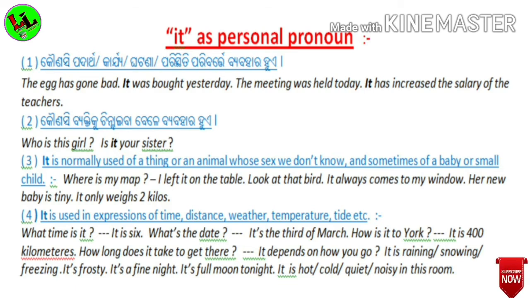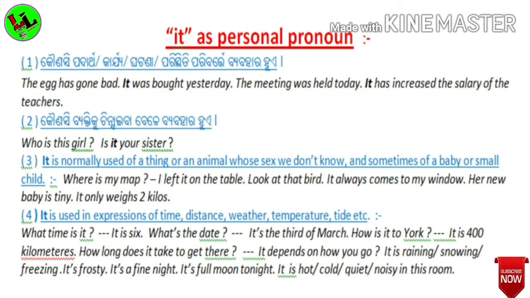Look at that bird. It always comes to my window. In the second sentence, it is used instead of bird. Her new baby is teeny. It only weighs 2 kilos. It is used for new baby. Then the fourth point tells us it is used in expressions of time, distance, weather, temperature, tide, etc.